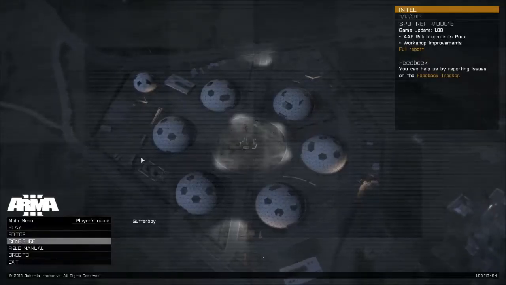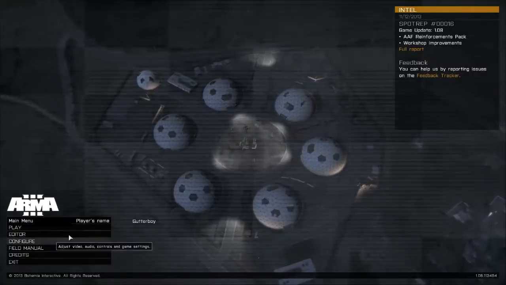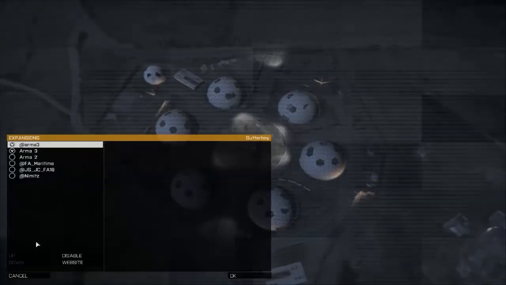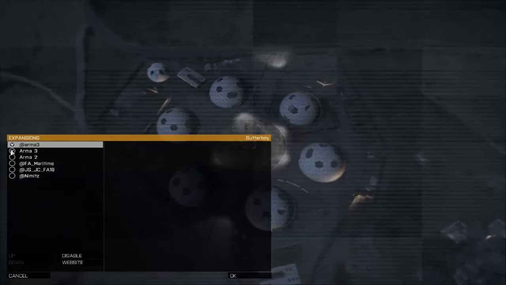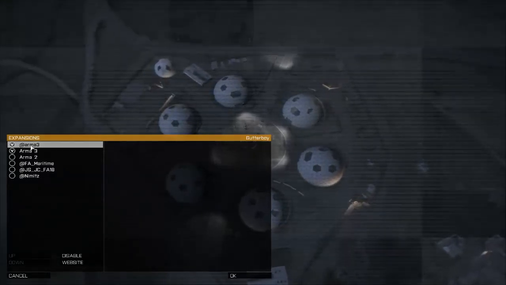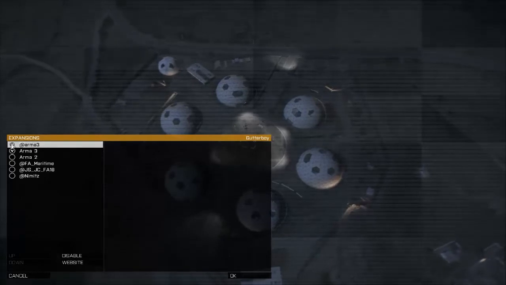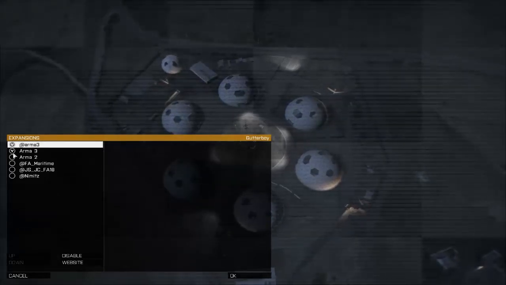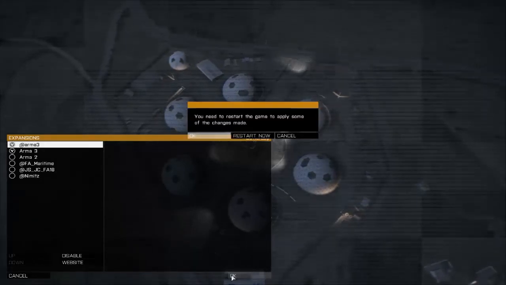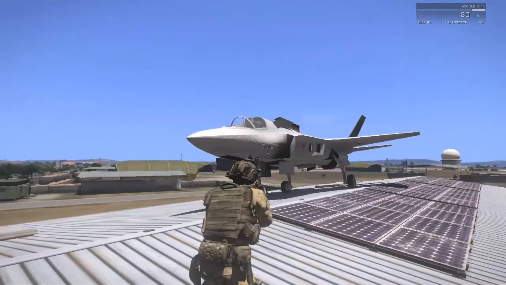Okay, so now you have all that stuff copied. Launch Arma, go into Configure, Expansions, and then you want to make sure you have the folder right here. See, that's the one we created, @Arma3. Make sure that's checked off, and make sure regular Arma 3 is checked off. And then when you OK it, it'll ask you if you want to restart the game to apply changes. Go ahead and do Restart Now.